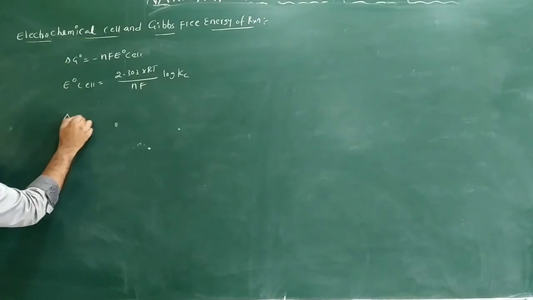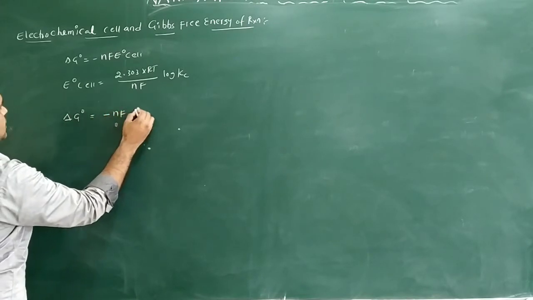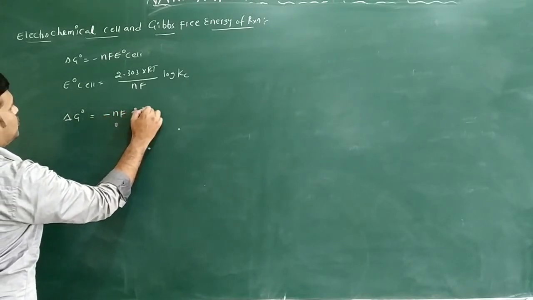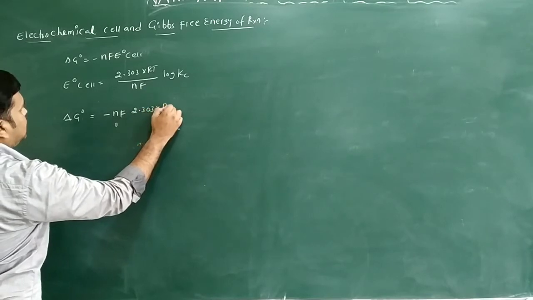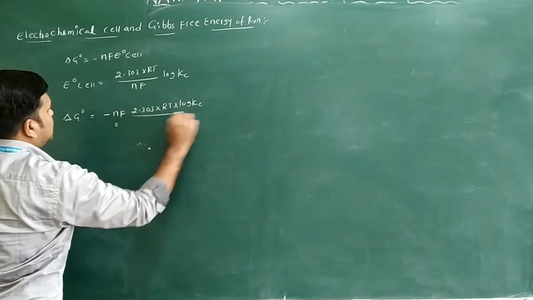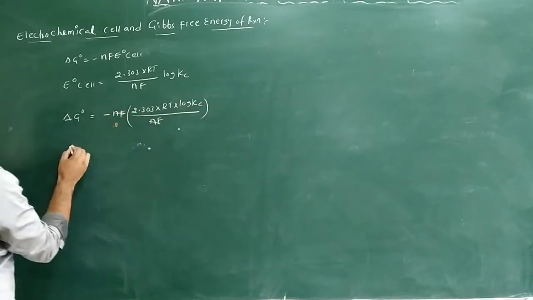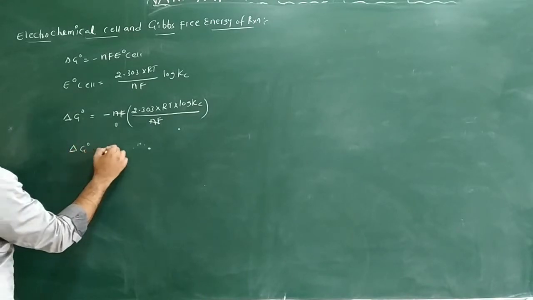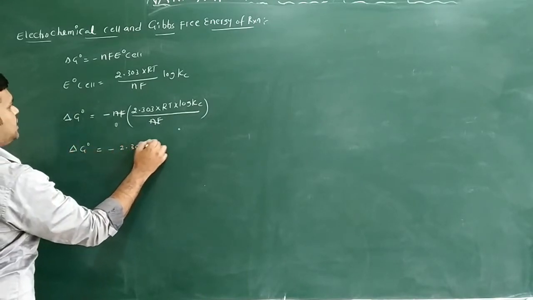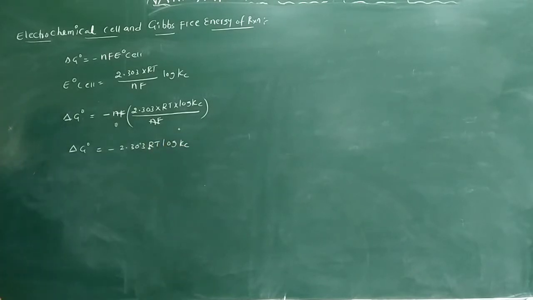Then I will get delta G naught is equal to minus nF into 2.303 RT by nF into log Kc. The nF cancels here, so delta G naught is equal to minus 2.303 RT log Kc, or you can write log K also.